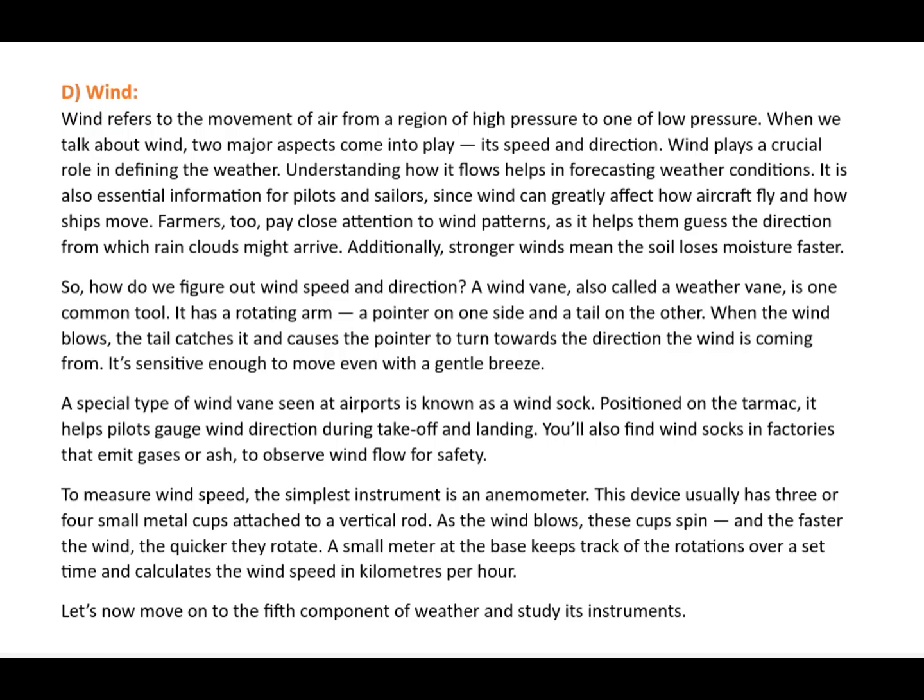To measure wind speed, the simplest instrument is an anemometer. This device usually has 3 or 4 small metal cups attached to a vertical rod. As the wind blows, these cups spin, and the faster the wind, the quicker they rotate. A small meter at the base keeps track of the rotations over a set time and calculates the wind speed in kilometers per hour. Let's now move on to the fifth component of weather and study its instruments.